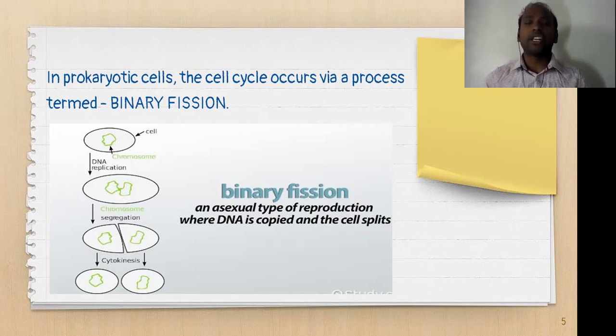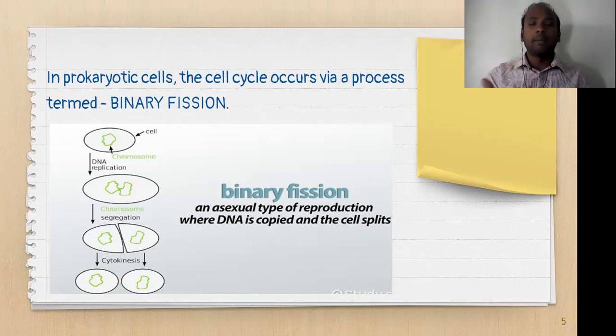This binary fission is an asexual type of reproduction where DNA is copied and the cell splits, and the mother cell becomes two daughter cells. You can see here the sequence of events. First the mother cell will go for DNA replication.